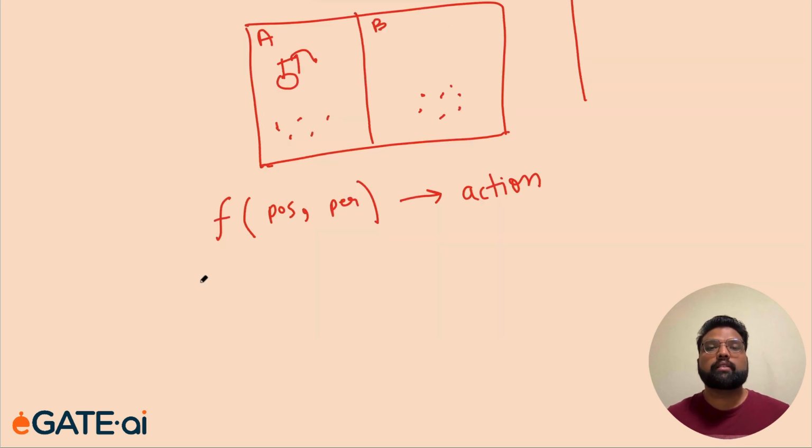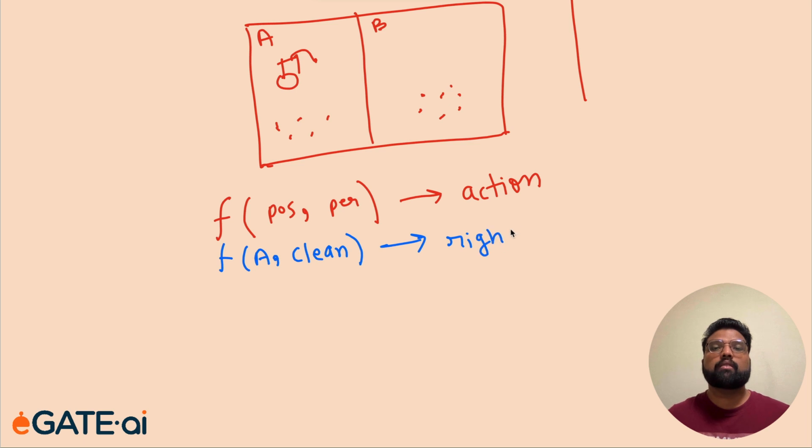So let's try to write a mapping table based on this function. If the position is A and it sees that the particular block is clean, it will have some camera, some sensory mechanism by which it can sense that the block A is clean, then it will say move to the right.